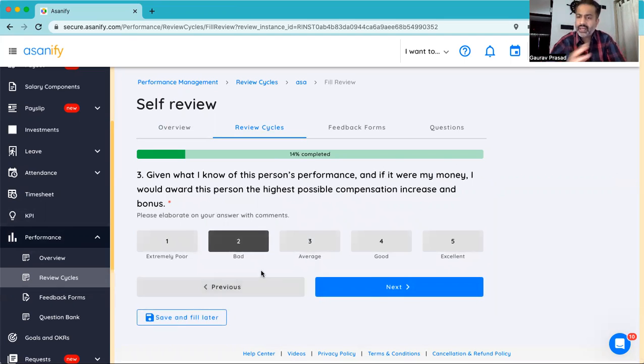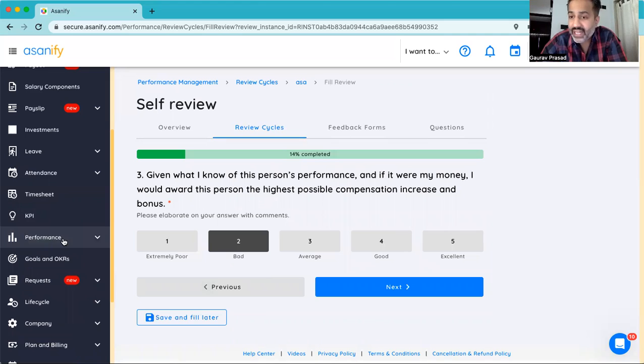So net, each of these modules will require some detailed handholding. You can always get in touch with our sales team or write to us at sales@asanify.com for us to get in touch with you, and we can take it forward.